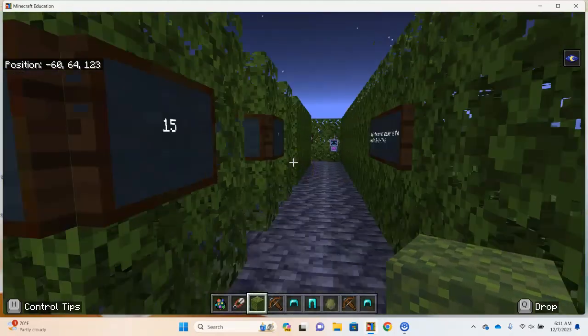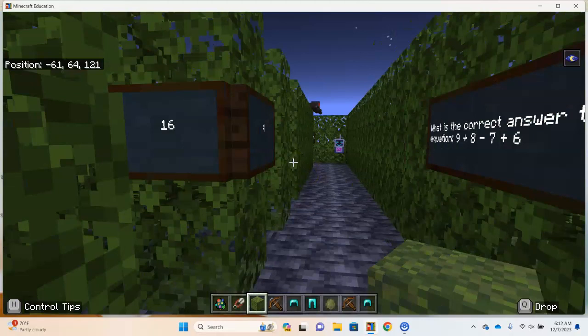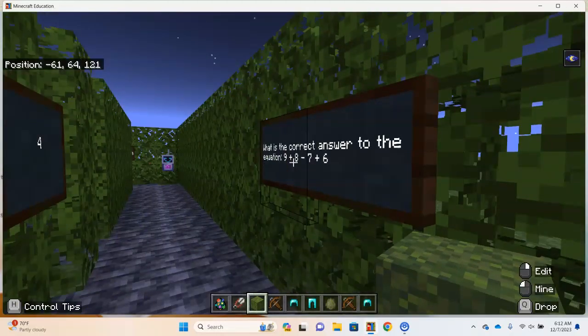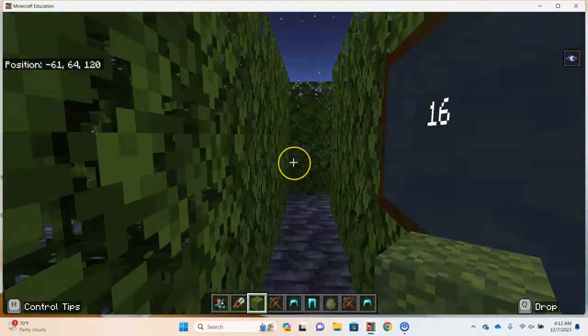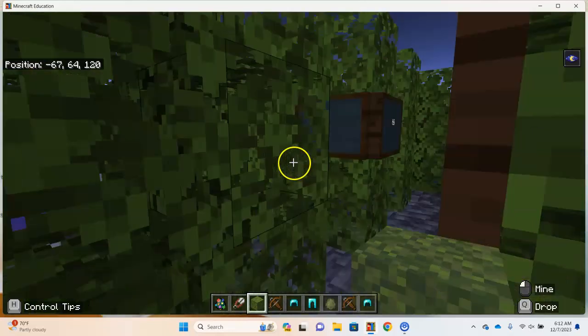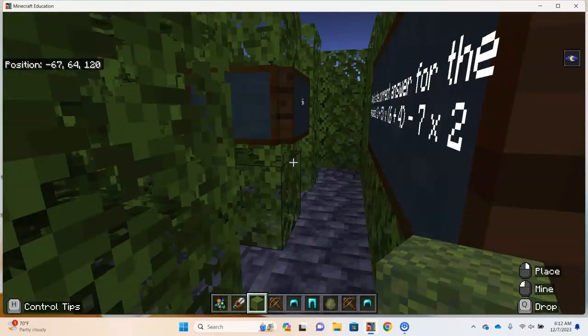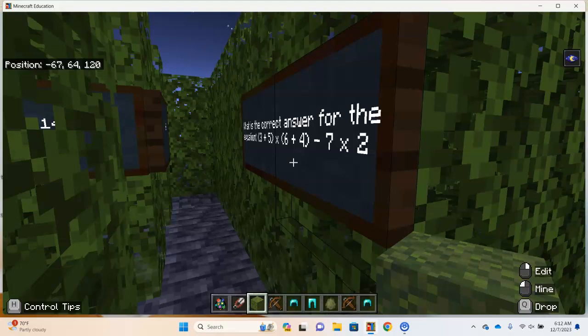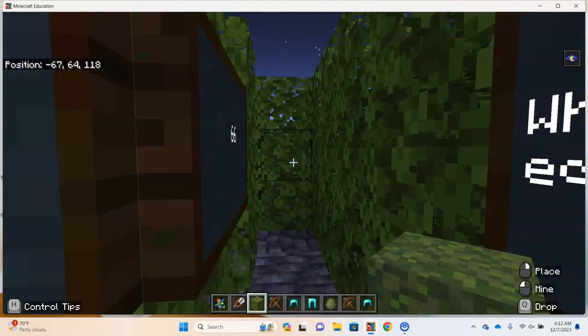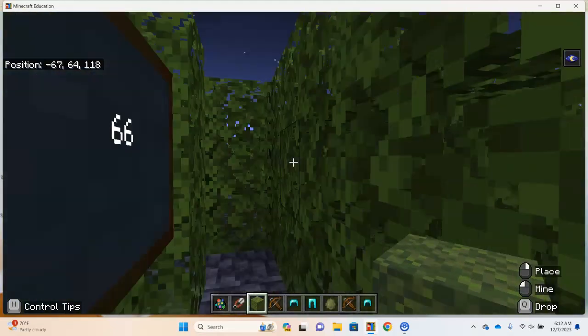So I see 15. I'm going to progress towards 15 and see another math problem. 9 plus 8, 17. Minus 7 is 10 plus 6 is 16. So let's go towards 16 and around the corner. 3 plus 5 times 6 plus 4, do those parentheses first. So it's 8 and 10. 8 times 10, 80 minus, going to multiply first, 14 is 66. So I see two different solutions. I'm going past 66.